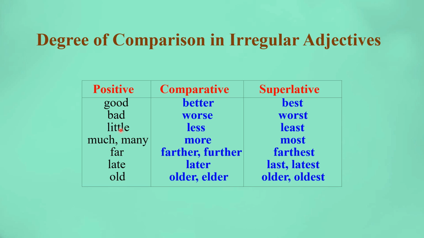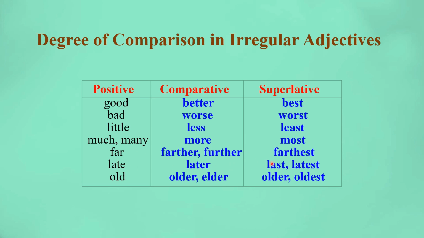Little, less, least. Little means very small, less means almost nothing, least means nothing at all. Much and many: for much we use more, most. Many, more, most. Much we use before uncountable nouns, many before countable nouns. These are the positive degree. Far, farther, farthest. Far, further, furthest also. The meaning will be different. Farther means very far. Further means in the future.